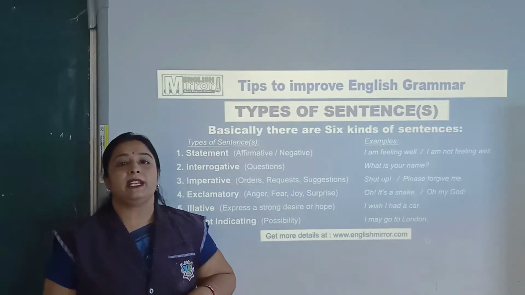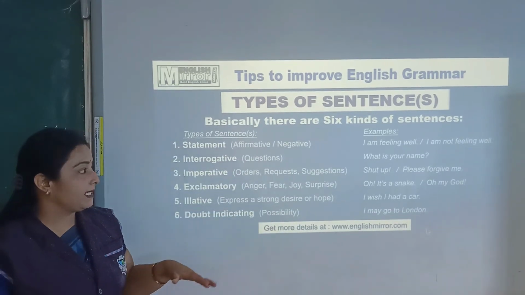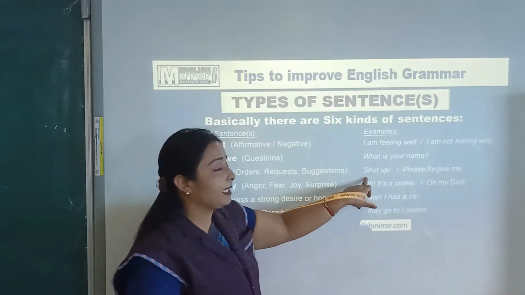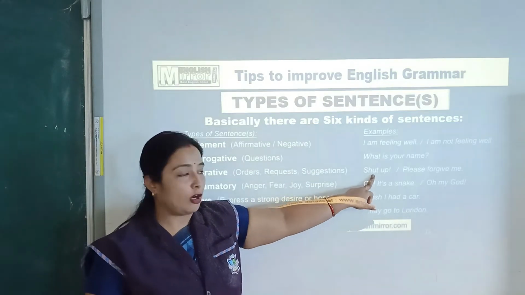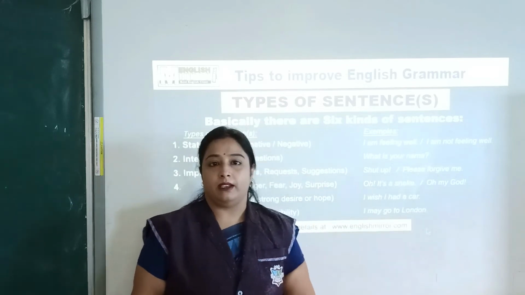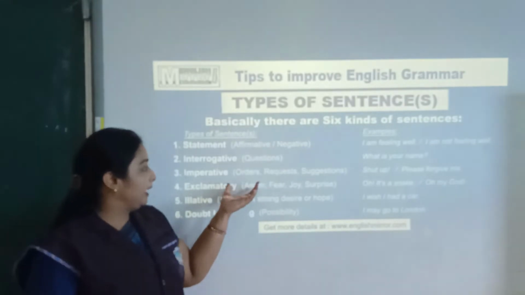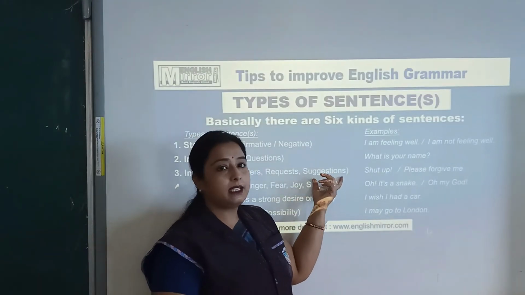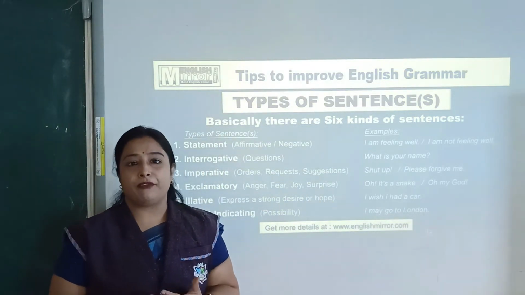Next is imperative. In an imperative sentence we give an order, request, suggestion or advice, like shut up, please forgive me. Shut up is an order. You give someone an order that shut up, not to speak. Close the door. These are all orders. Then please forgive me, please give me your pencil, please give me one glass of water. We'll just request it. And last is the suggestion. We'll give advice to friends, colleagues.